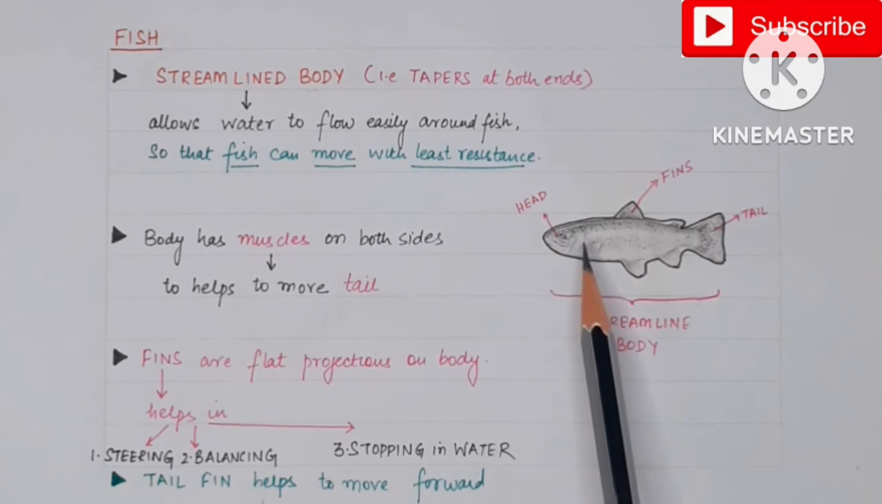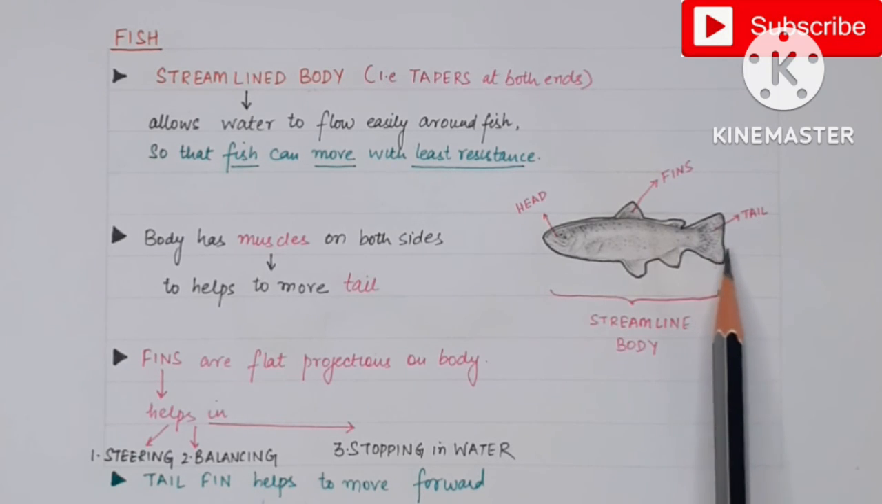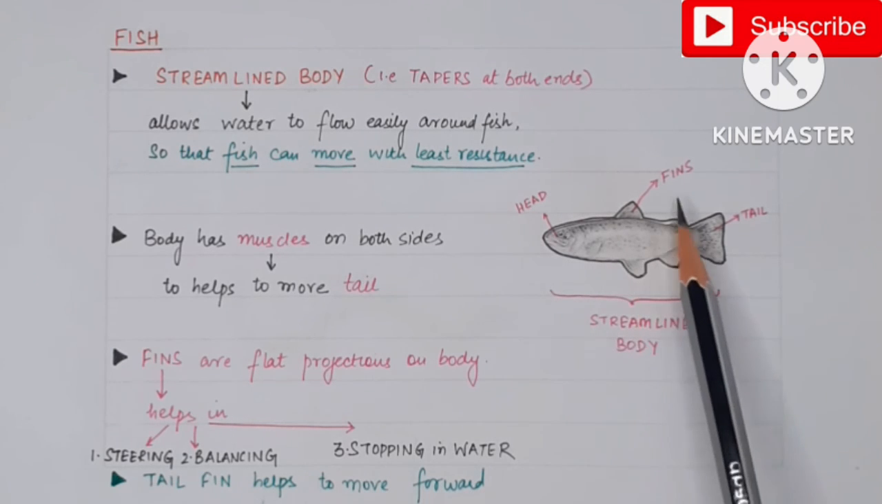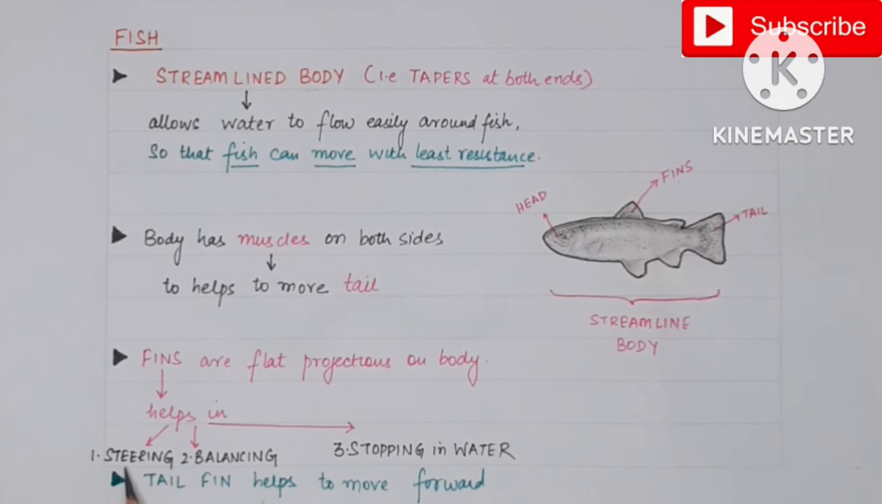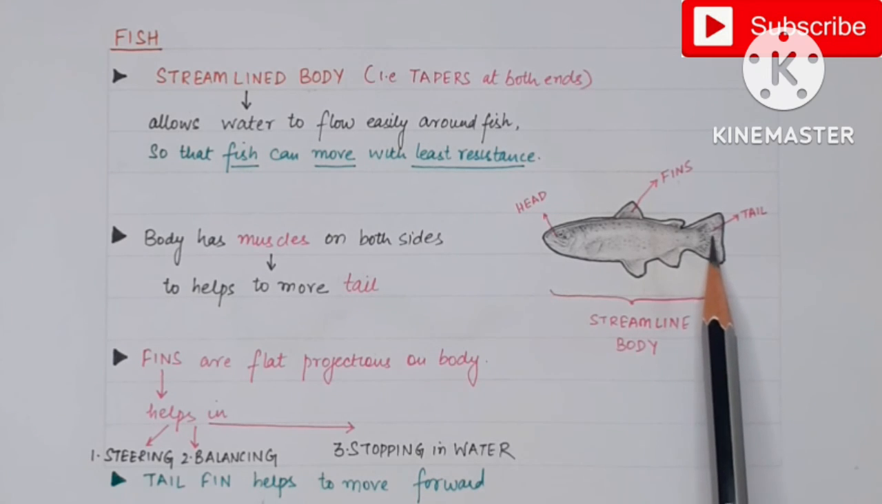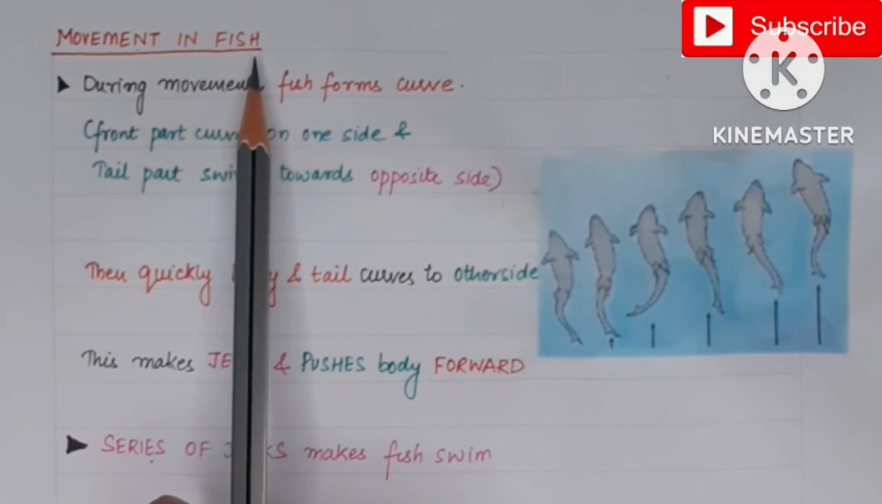Then body of the fish, it also has the muscles on both of its sides, जिसकी वजह से it can move its tail. Then there are present the flat projections जिनको हम fins भी कहते हैं. So these fins help the fish in steering, balancing, stopping in the water. Then there is a fin in the tail also, which helps the fish to move in the forward direction. Now let us understand how does fish move in the water.